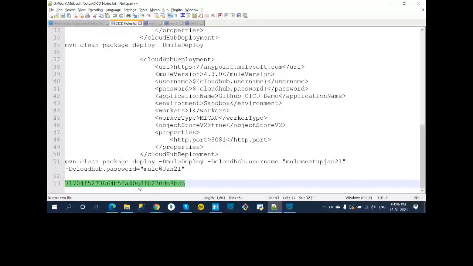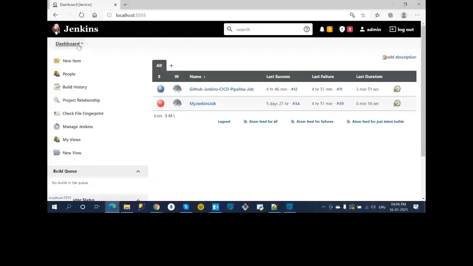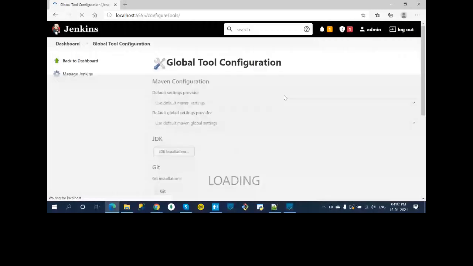I log in here. I land on this page. So you can go to the dashboard or new item. And before that, we need to configure a few things. Okay, so you can go to the global tool configuration here, and first is the JDK, and then second is the Maven. Okay, so you click on JDK installation. So wherever your JDK is, give that path. Okay, so Java home you configured.